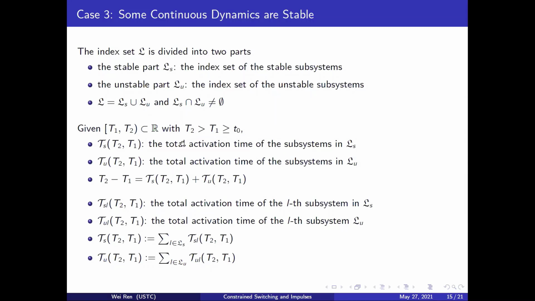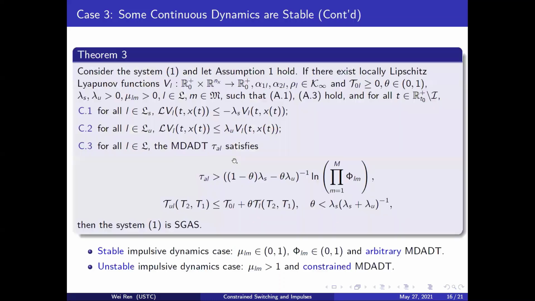For these 2 parts, we define their total activation times and the individual activation times for each subsystem. With these auxiliary notations, we derive theorem 3. The condition C.1 is for the stable part, and the condition C.2 is for the unstable part.